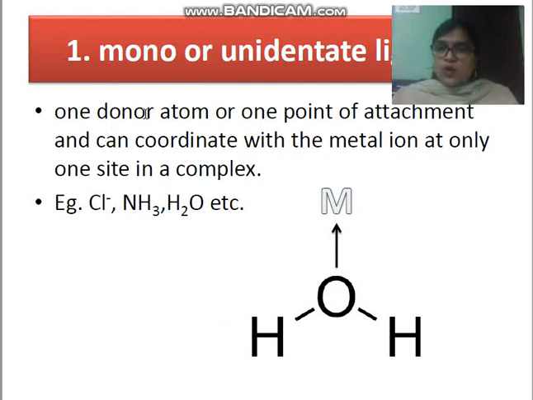Mono means one donor site will be there. One donor atom or one point of attachment will be there and can coordinate with metal ion at only one site in a complex. Okay, here you can see oxygen. Oxygen is the only atom available which is capable of releasing a pair of electrons.